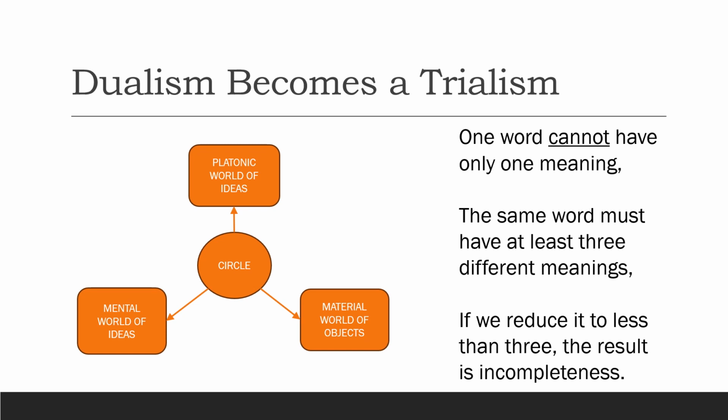Since the same word could mean something in any of the three worlds, each word cannot have just one meaning, as was required by Aristotelian logic. At the very least, it must have three different meanings corresponding to the three worlds. If we try to reduce the possible meanings of a word to less than three, then we will not be able to speak about one or more of the three worlds, and that would be an incomplete description of reality. Therefore, we have to conclude that each word has three different meanings, and Aristotle's claim that each word has only one meaning is false.